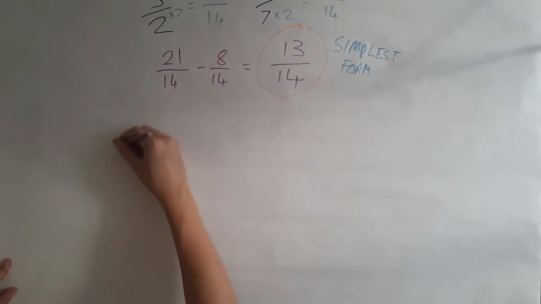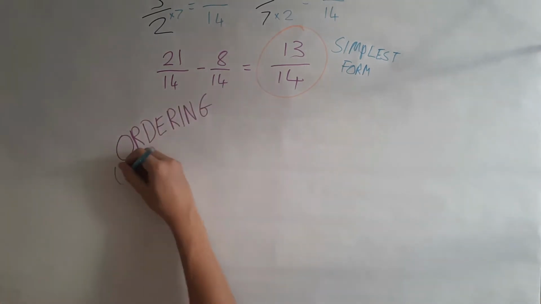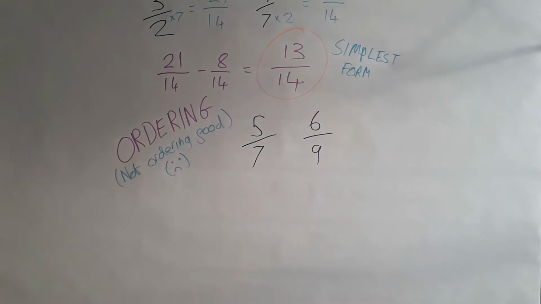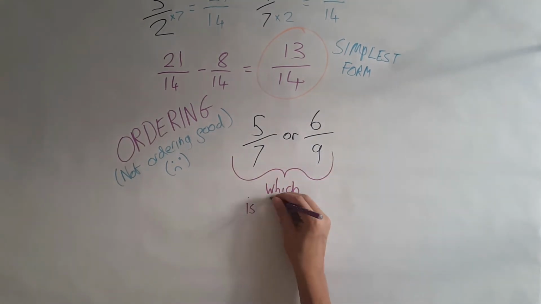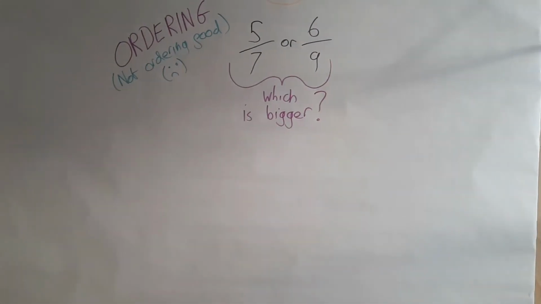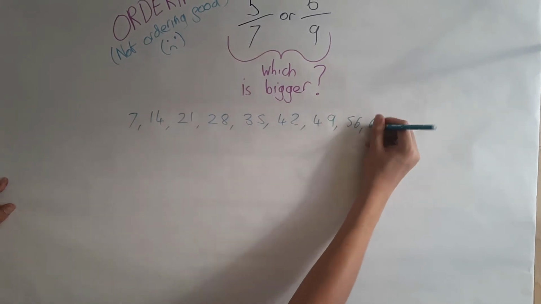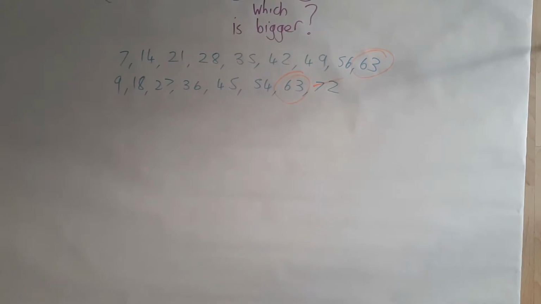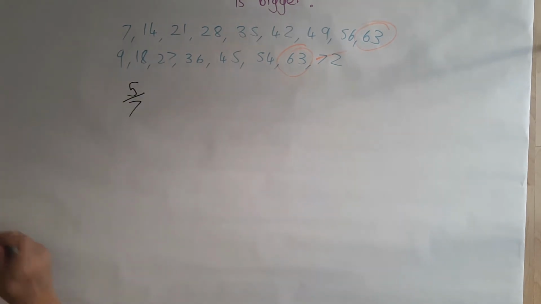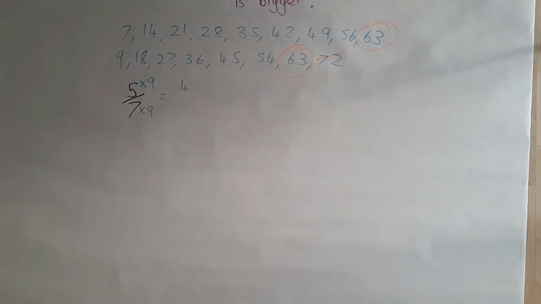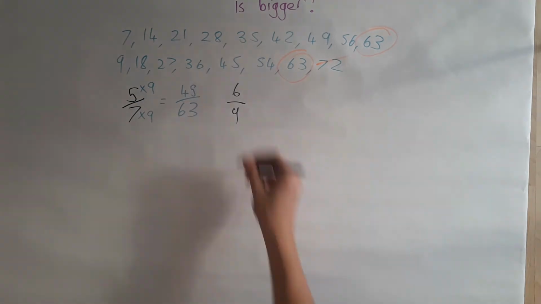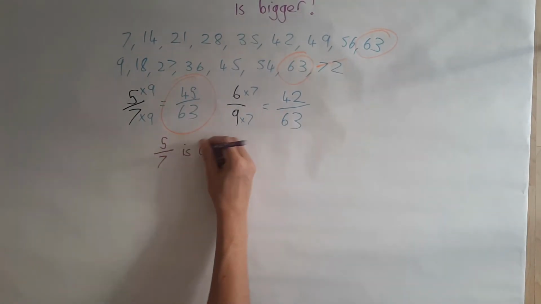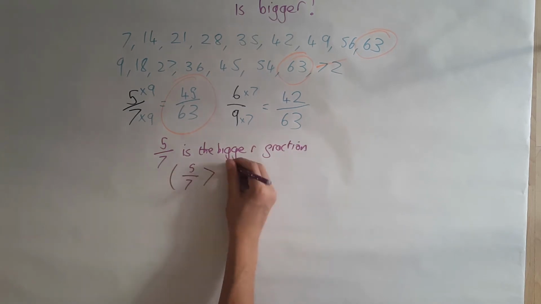Converting two fractions to have the same denominator is not only used in addition and subtraction, but also when ordering. If we have 5/7 and 6/9, it is quite hard to see which one's bigger. Therefore, what we're going to do is convert both to have the same denominator being 63, as this is the lowest common multiple of 7 and 9. To do this, we times the 5 and the 7 by 9 to get 45/63, and the 6 and the 9 by 7 to get 42/63. This makes it very clear that 5/7 was bigger all along.